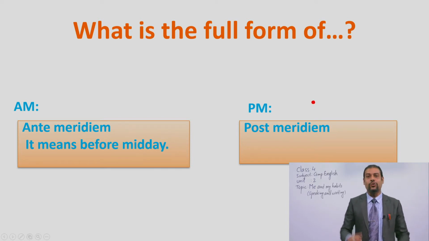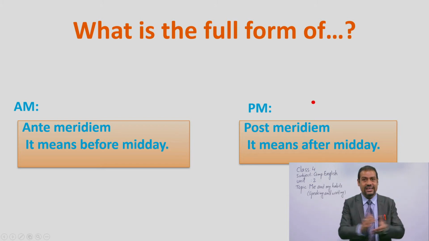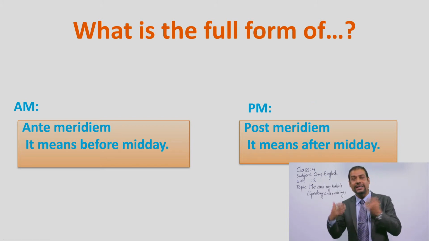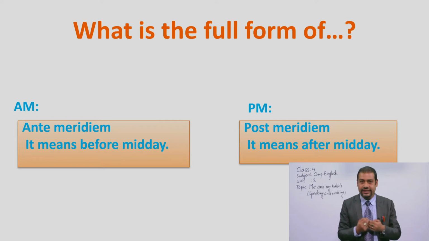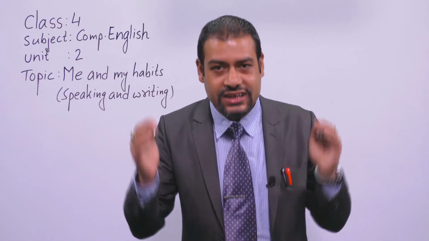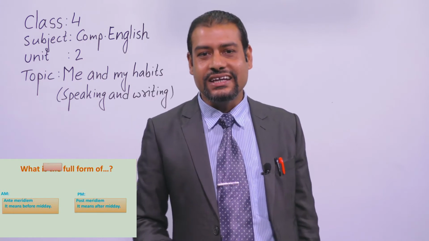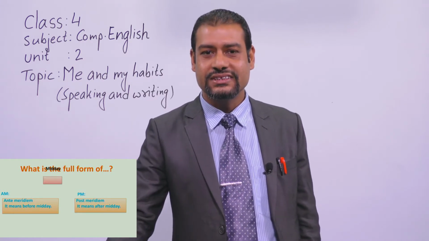Now it means, so what is the meaning of AM? Why do we use AM while telling the time? Why do we use PM while telling the time? You should know, okay? So say anti-meridian means before midday. Post-meridian means it is after midday. What time is called midday? Can you tell me? Well, the midday is, you can say midday.